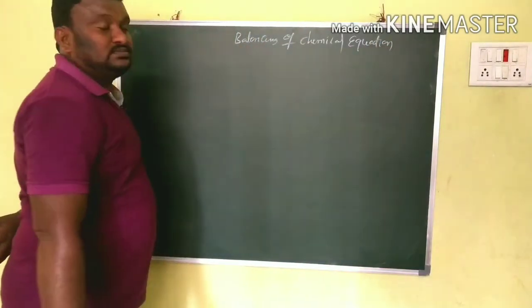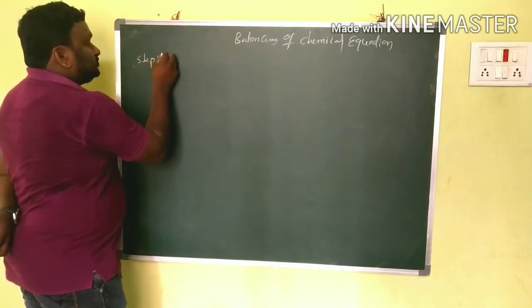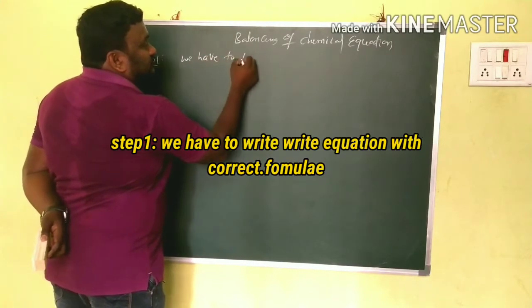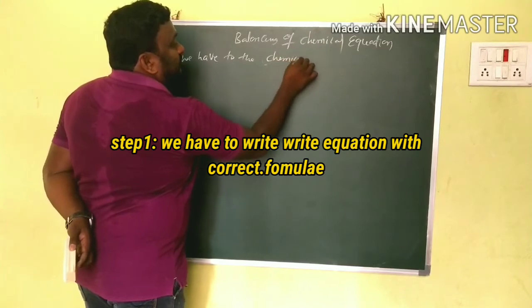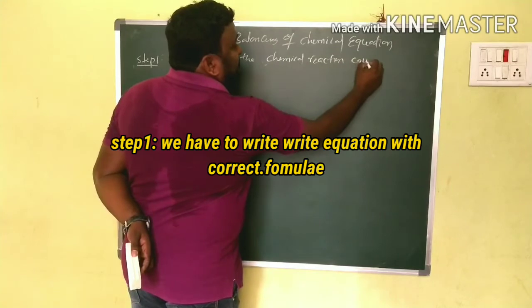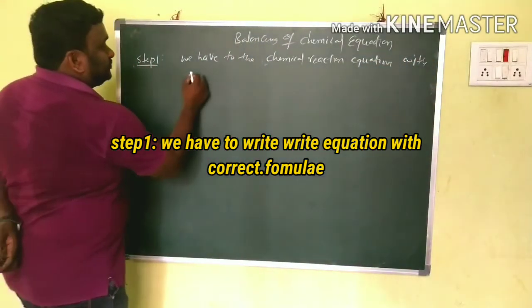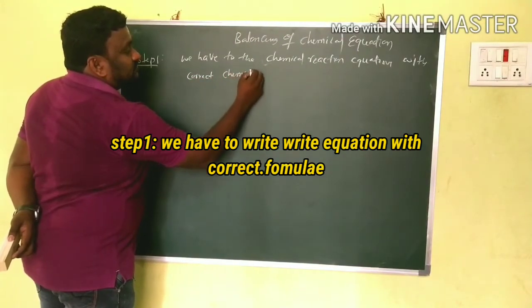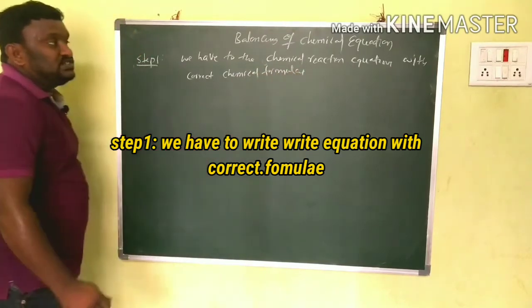In step 1, first we have to write the chemical reaction equation with correct chemical formulas. This is the first step.